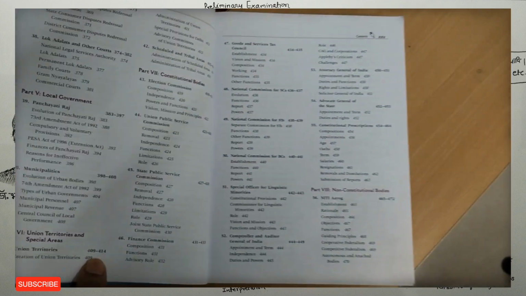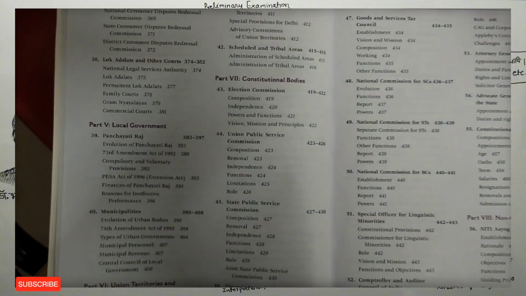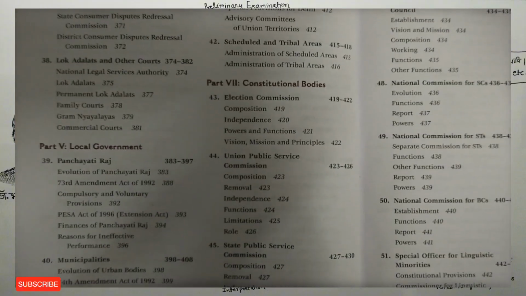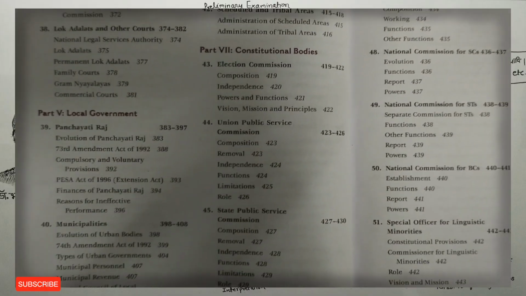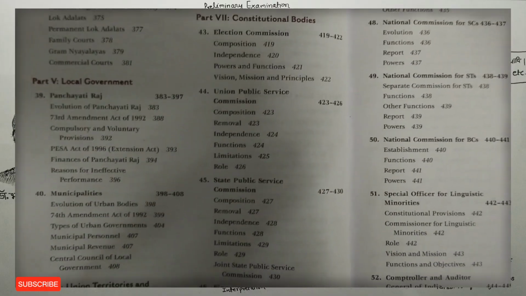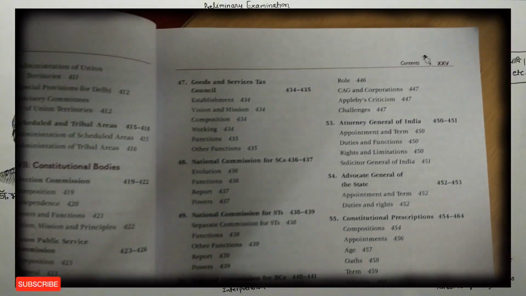Friends, among the chapters in it, chapter number 43 tells us about the Election Commission. Chapter number 44 tells about the Union Public Service Commission. Chapter number 45 tells about the State Public Service Commission. Chapter number 46 tells about the Finance Commission. Chapter number 47 tells about the Goods and Services Tax Council.